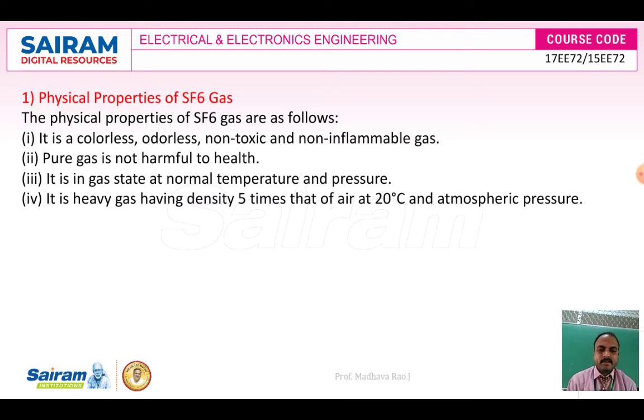SF6 gas is colorless, odorless, meaning there is no smell, non-toxic and non-flammable. Pure SF6 gas is not harmful to health. It is in the gas state at normal temperature and pressure, and it is a heavy gas having a density 5 times that of air at 20 degrees centigrade and atmospheric pressure.